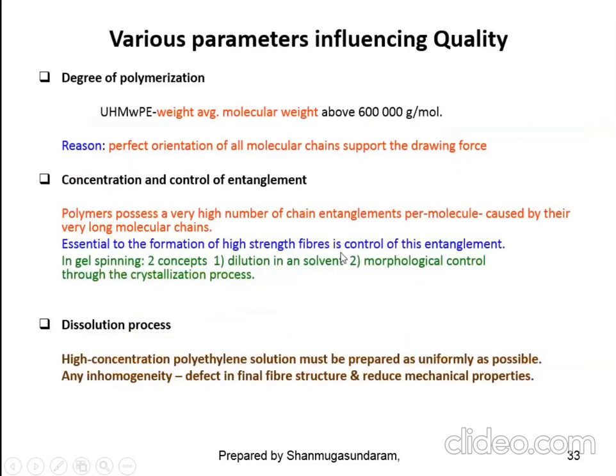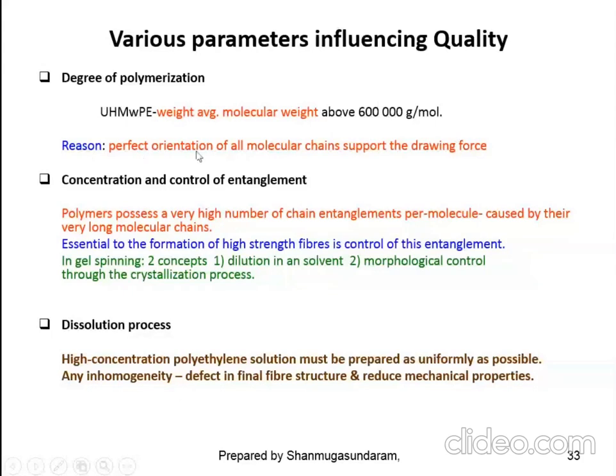Okay, so these are all the various parameters influencing the production of the fiber. So one is degree of polymerization, yes, I told you ultra high molecular weight polyethylene fiber. The fiber which is produced under gel spinning technology, you are using polyethylene. But what is the molecular weight of the polymer? Please look at the slide. 6 lakhs. The molecular weight of the polymer is 6 lakhs.